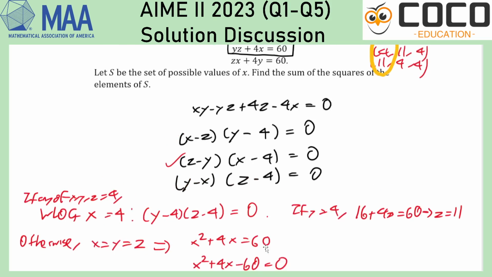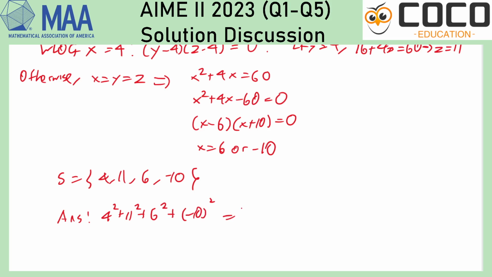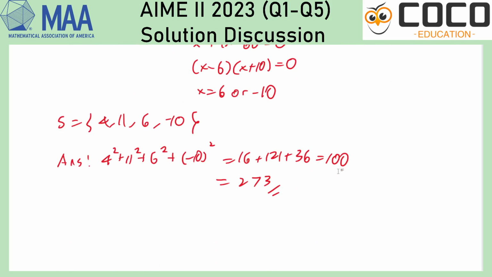So you get a very interesting assortment. You get 4, 11, 6 and minus 10, and your answer would be the sum of squares. 16, 121, 36, 100 sums to 273.